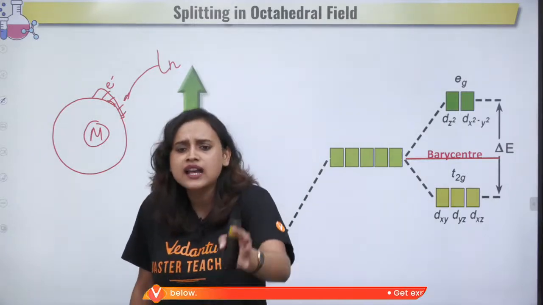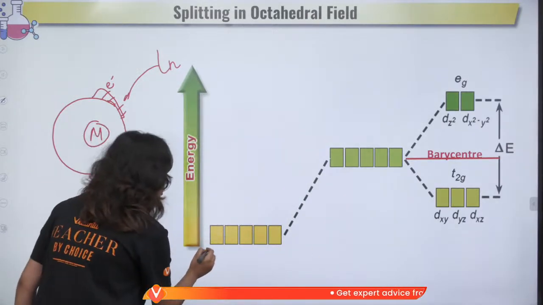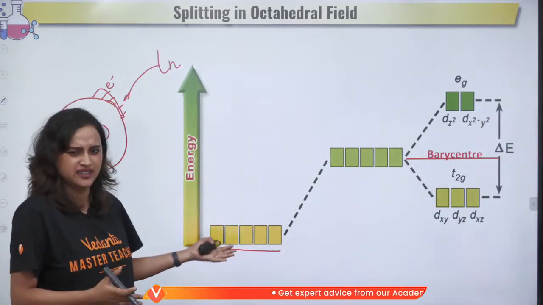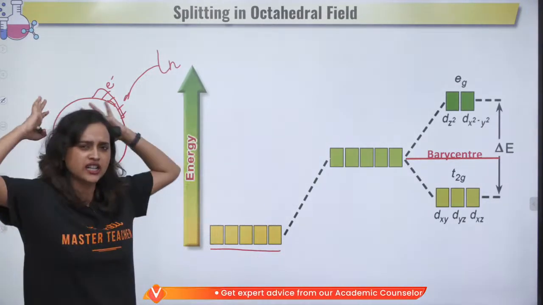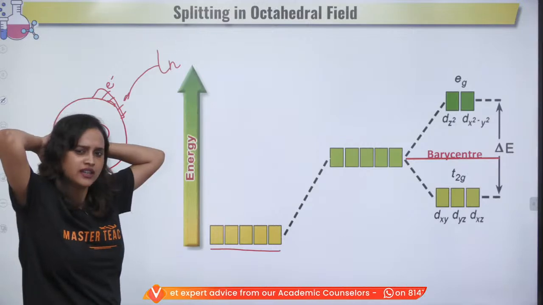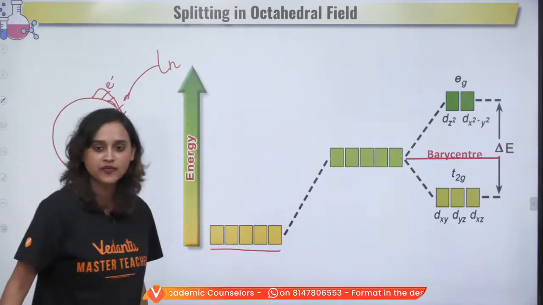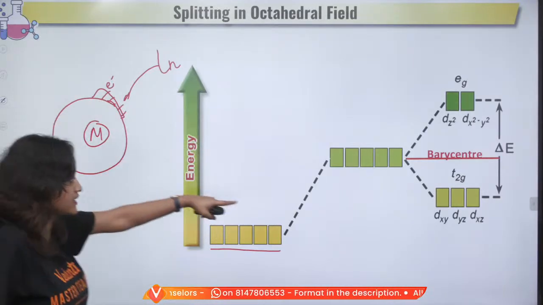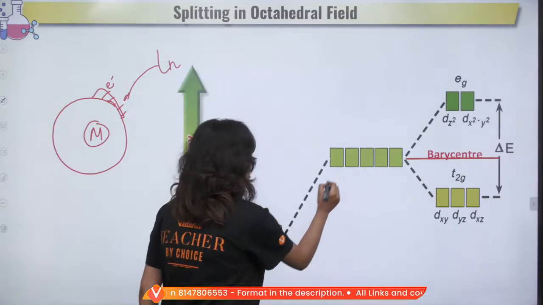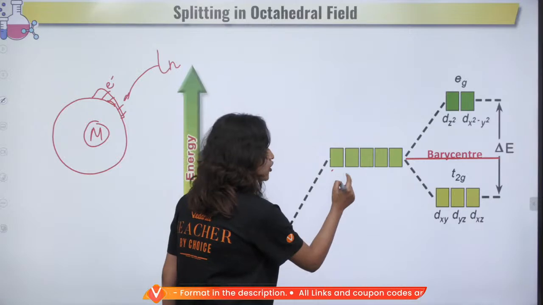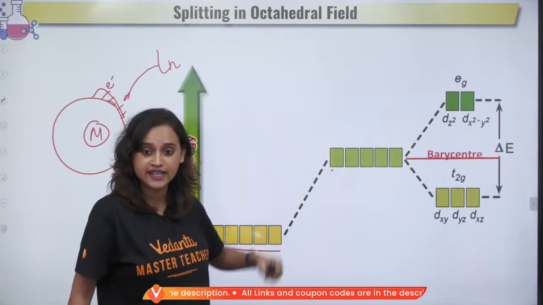Now let's just imagine. First, the d orbitals were all chilling, like, okay, fine, life is all cool. But then suddenly the ligand approaches. The moment the ligand approaches, they are all excited. See, they have moved up, so they have gone to the excited state. They are all excited now.